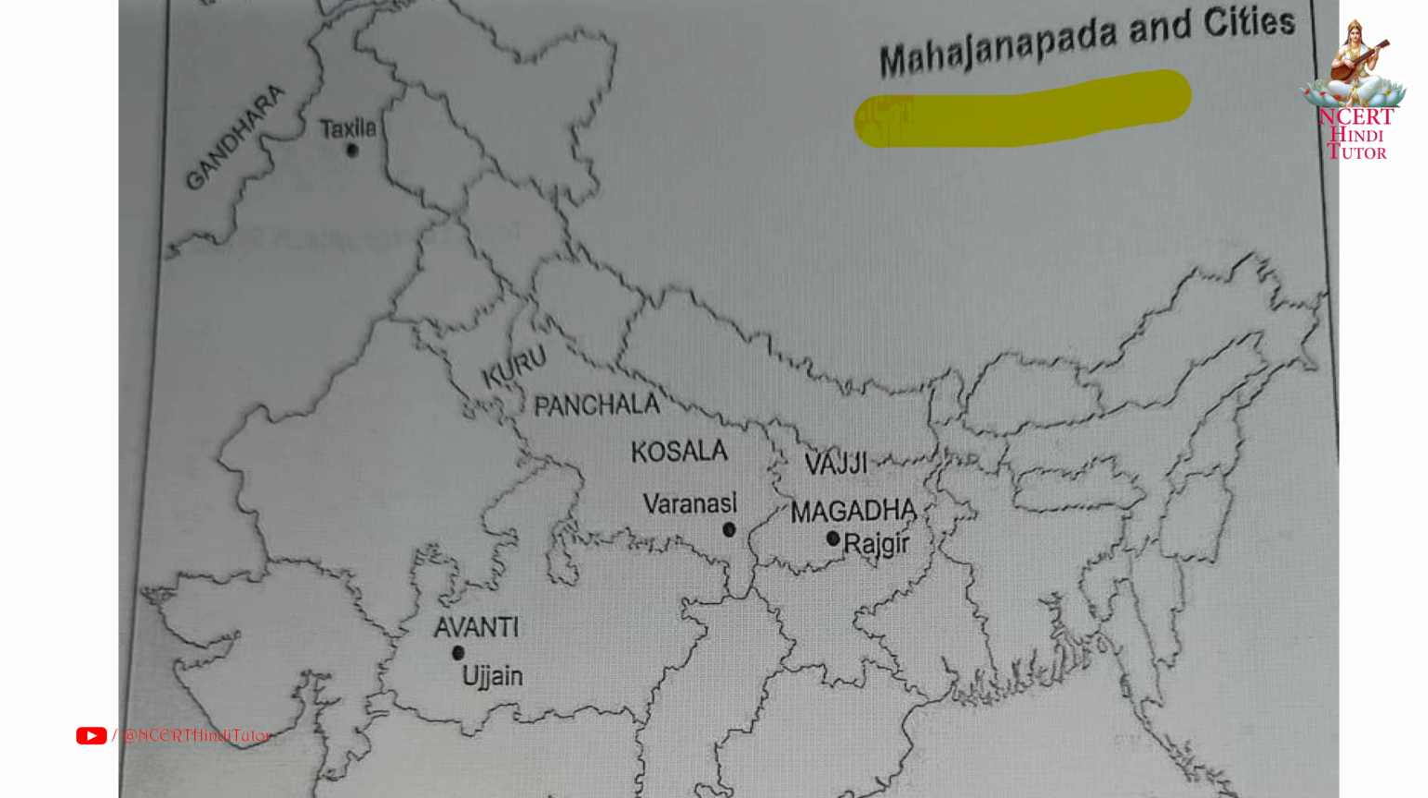Friends, now Mahajanpadas and cities in maps. Here are Taxila, Kuru, Panchala, Kosala, Varanasi, Vajji, Magadha, Rajgir, Avanti, Ujjain. So if these come in a maps question, you can mark them down.